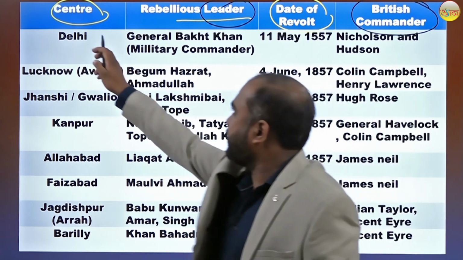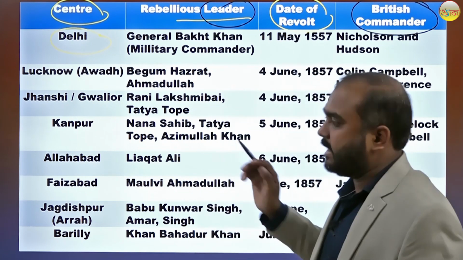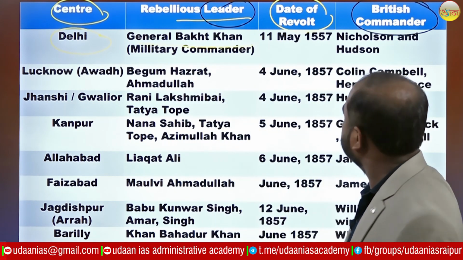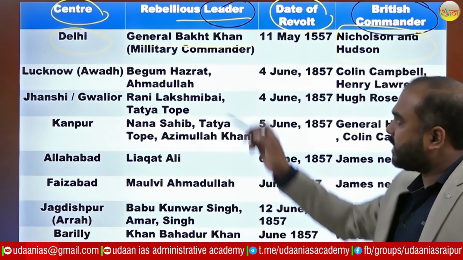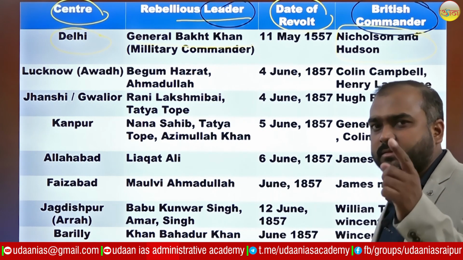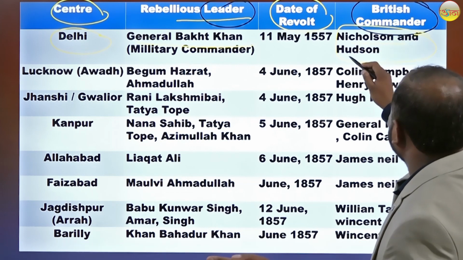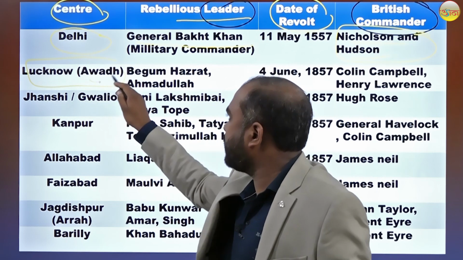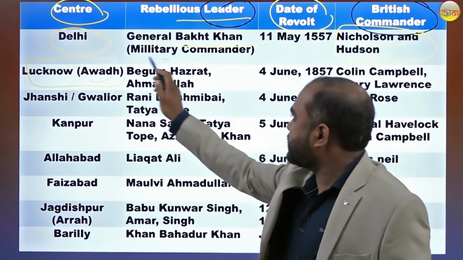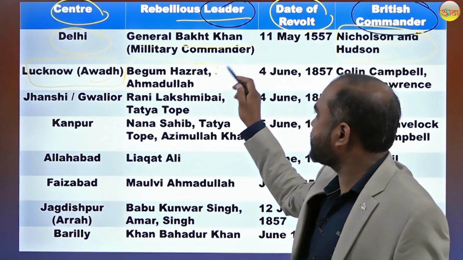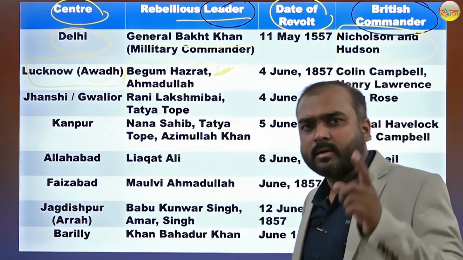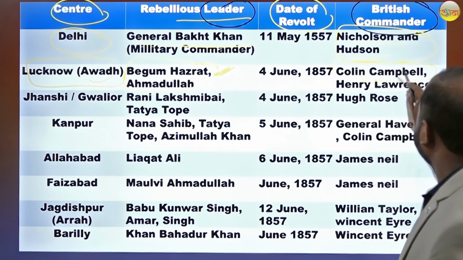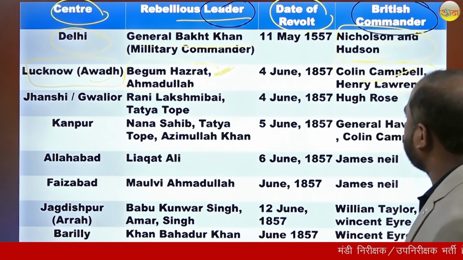First, Delhi: the leader was General Bakht Khan, and the names of those who suppressed this revolt in Delhi are Nicholson and Hudson. In Lucknow, sometimes called Awadh, the leader was Begum Hazrat Mahal. First name which comes in Lucknow is Begum Hazrat Mahal. And who were the suppressors? Colin Campbell and Henry Lawrence.